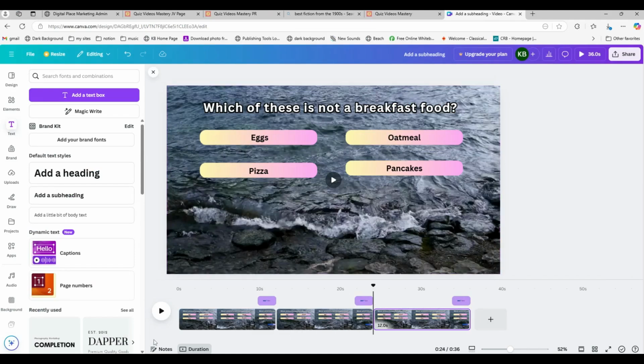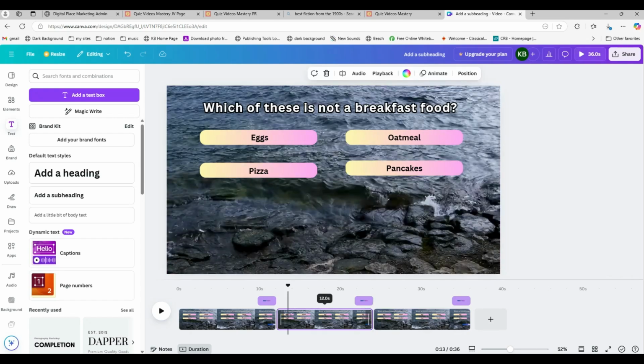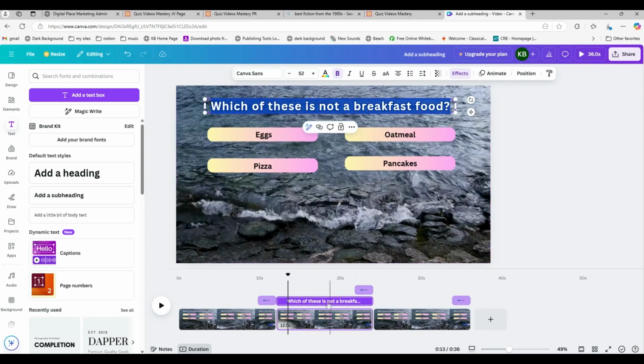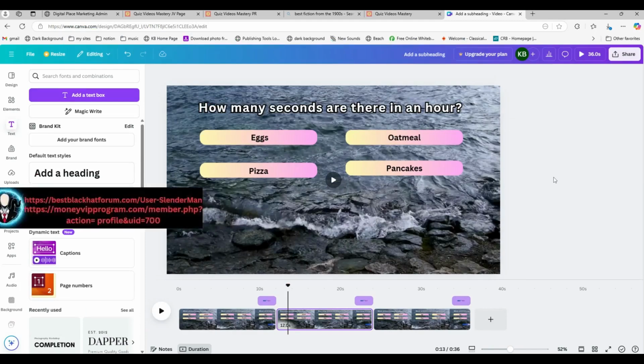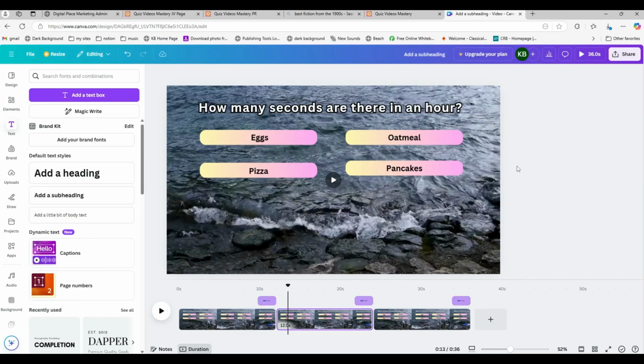There's no, oh, I got to go get this thing and go get that thing, and it saves a lot of time. Now, the only thing I got to do is, of course, change the questions here. So my next question is, and because I'm working on this page here, that's where it will change, how many seconds are there in an hour? Well, we all know there's 60 seconds in a minute, but how many are in an hour?